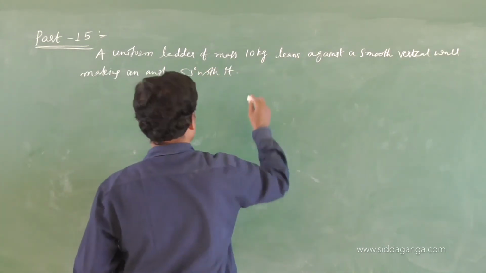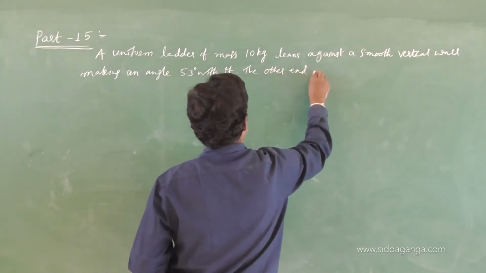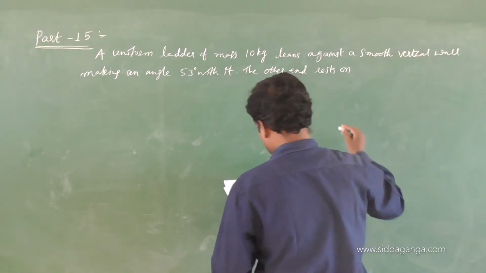The other end rests on a rough horizontal floor.